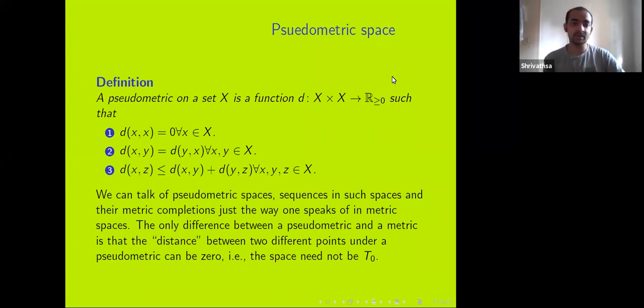And one more thing is that if two points x and y have non-zero distance between them, then we can separate them by open balls. That's the same way as in metric spaces. If r is the distance between them, we can take r by 3 balls around each of them, and those open balls will be disjoint and separating these two points. So we have that much freedom. That's quite similar to metric spaces.